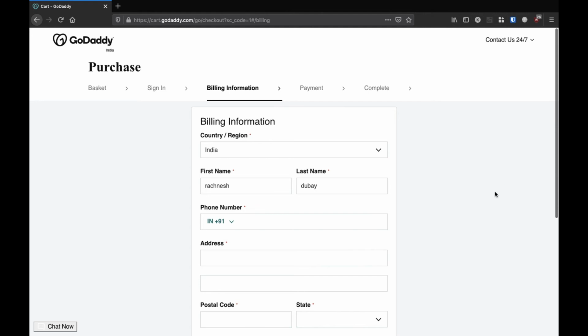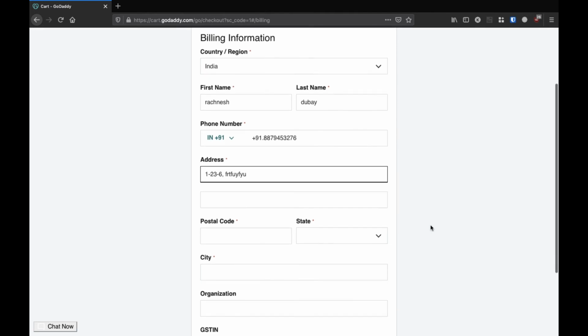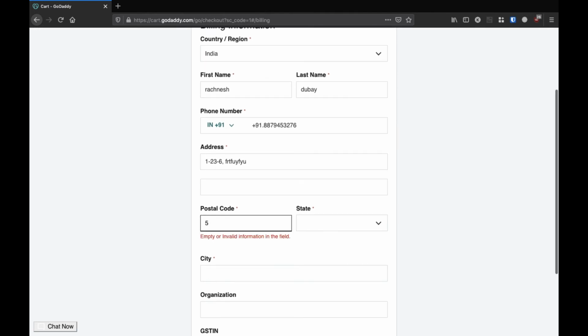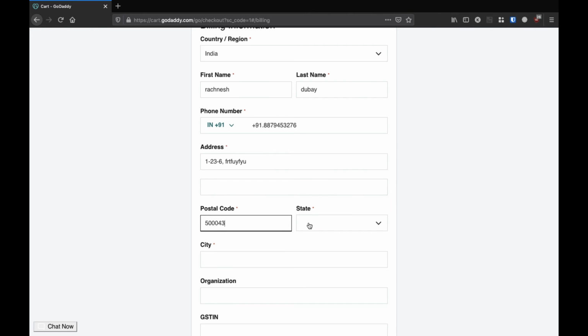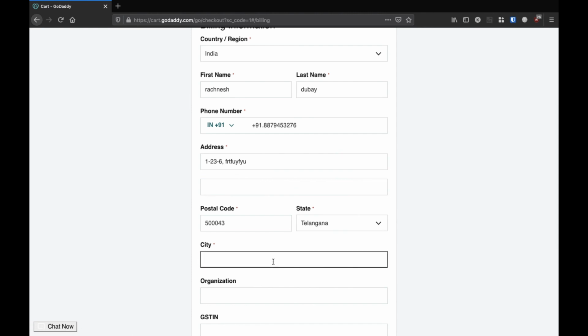So this is the billing information. Here you have to fill in all your details like your name, last name, your country, your phone number, your address, your postal code, your state, city.